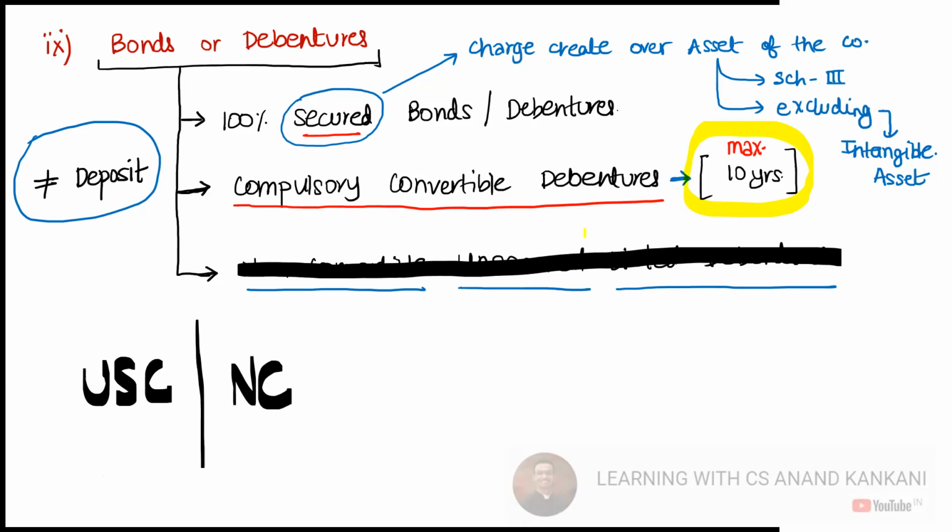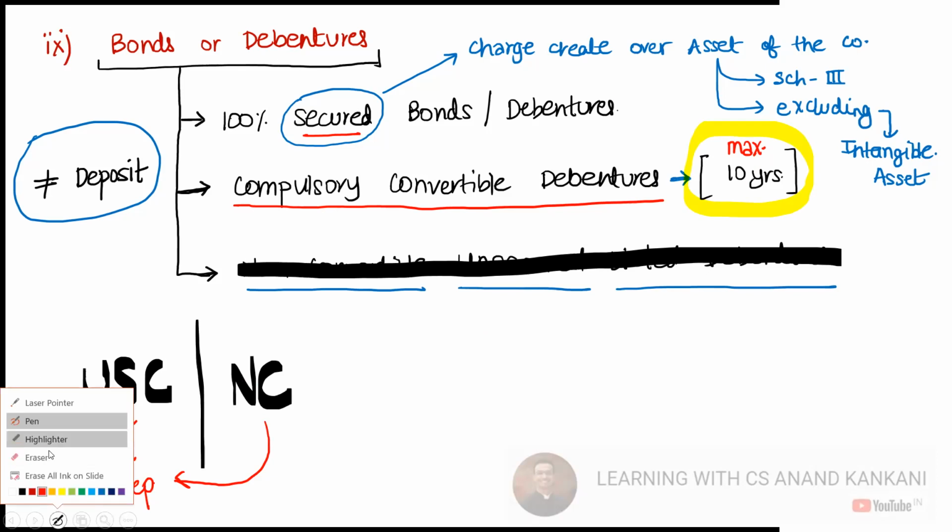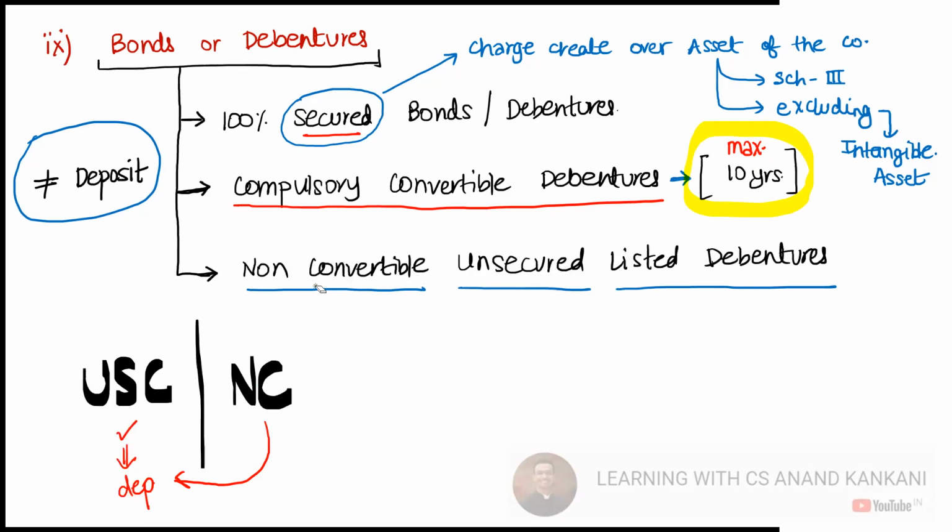Correct? Which means if the company has issued unsecured debentures, this would be considered as deposit. Or if the company has issued non-convertible debentures, even this would be considered as deposit. Right or wrong? Yes, sir. Right. Now just see the third part. The third part says that non-convertible unsecured debentures, but these are listed, then again it is not considered as deposits.